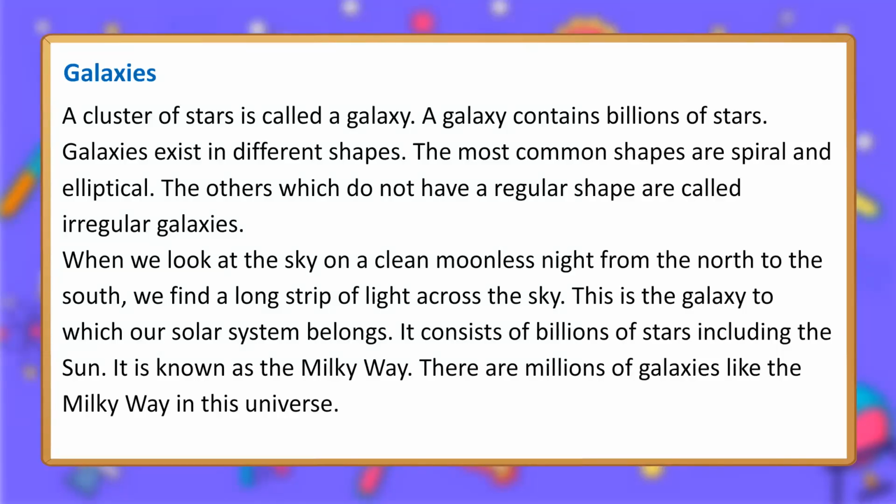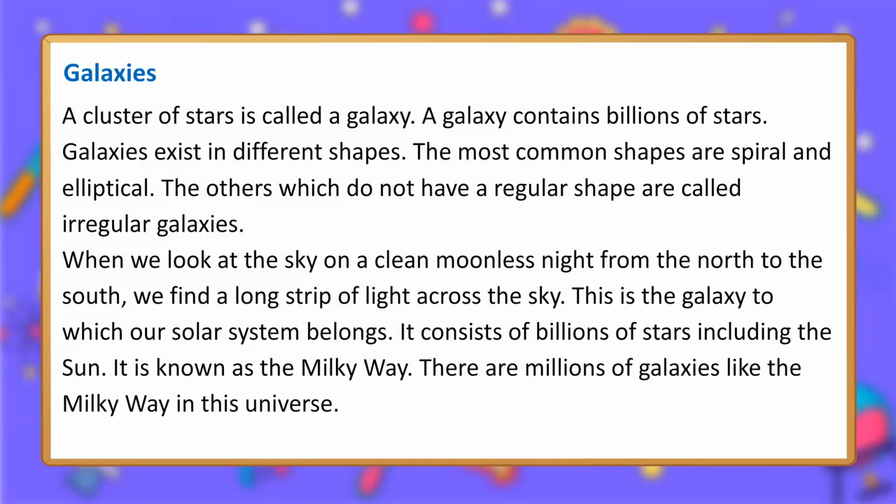Galaxies. A cluster of stars is called a galaxy. A galaxy contains billions of stars. Galaxies exist in different shapes. The most common shapes are spiral and elliptical. The others which do not have a regular shape are called irregular galaxies.